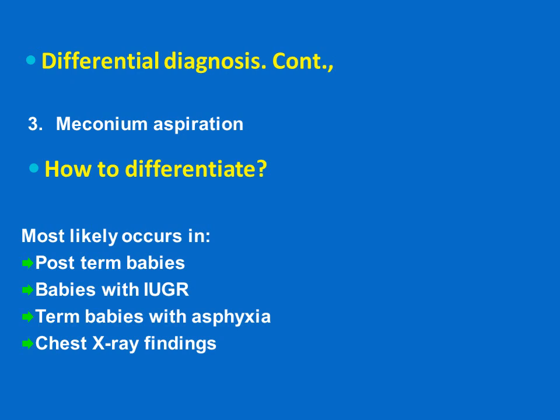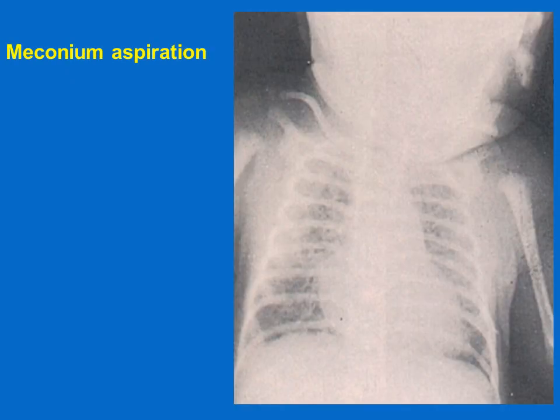Here we have to differentiate between RDS and meconium aspiration, as both babies are term. However, the asphyxiated baby has no characteristic X-ray findings as seen in meconium aspiration, as we will see later. The chest X-ray findings are typical. This chest X-ray is typical for meconium aspiration.